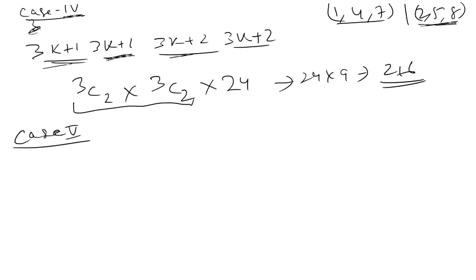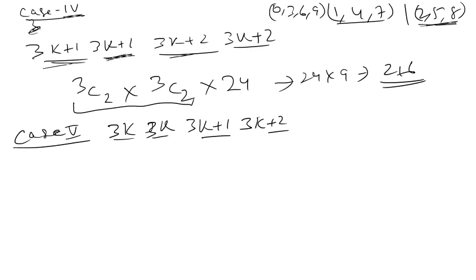Now moving to case 5. When 2 digits are of form 3k and the other 2 digits are of form 3k plus 1 and 3k plus 2. Okay. Now wherever 3k is arising, I know 3k includes cases where 0 is present. 3k numbers are 0, 3, 6, 9. Here 0 is present, so make one case for 0.